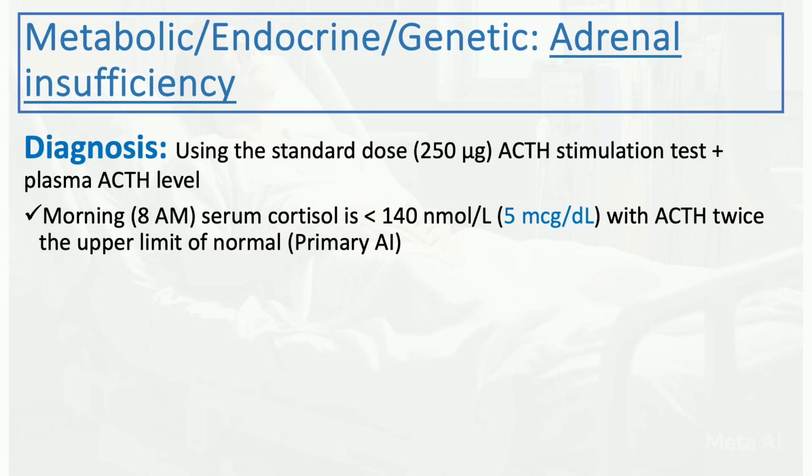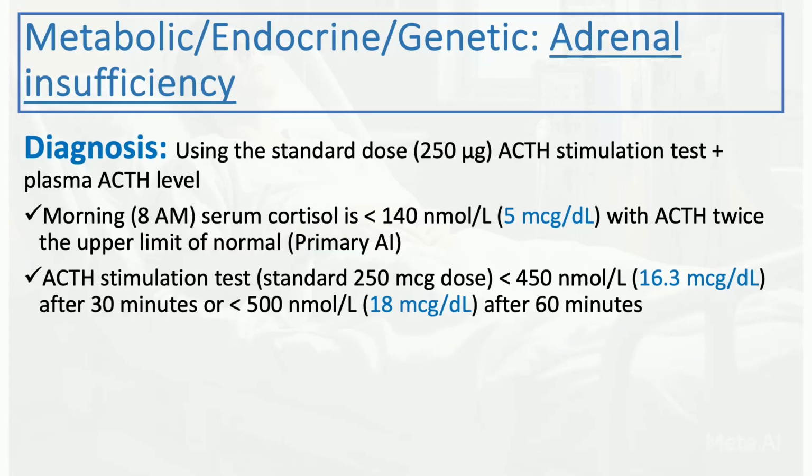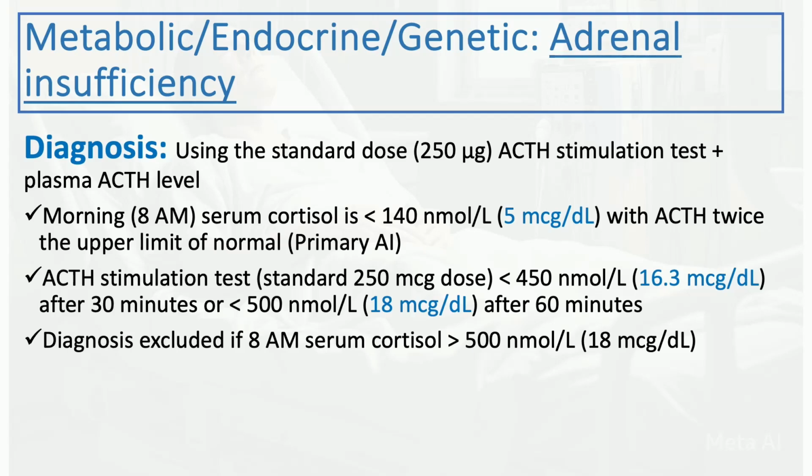If the morning serum cortisol is less than 5 mcg per deciliter, and the ACTH is twice the upper limit of normal, you get the diagnosis of primary adrenal insufficiency, which is indicative of primary adrenal disease. But if the level is above 5, and then you administer the ACTH and check it again, and at 30 minutes it's still less than 16, or at 60 minutes it's less than 18, this could still indicate adrenal insufficiency. And if the morning serum cortisol is high, basically above 18, this virtually excludes the diagnosis of adrenal insufficiency.